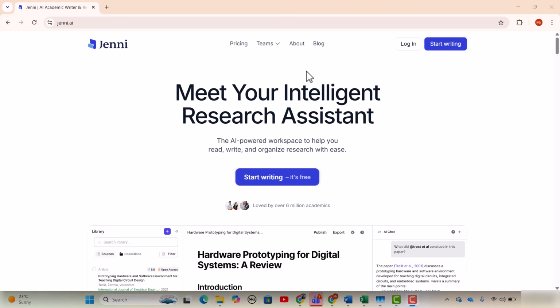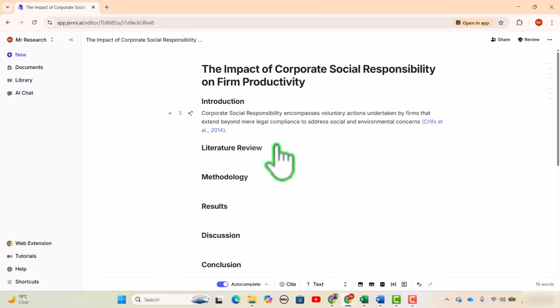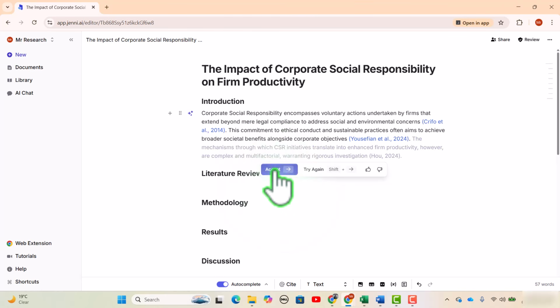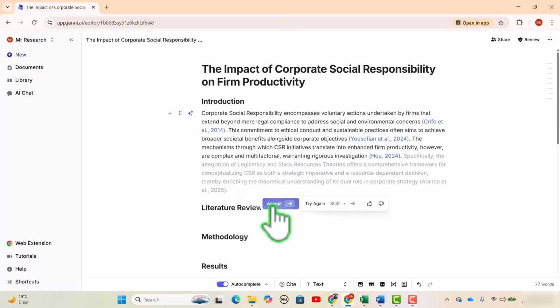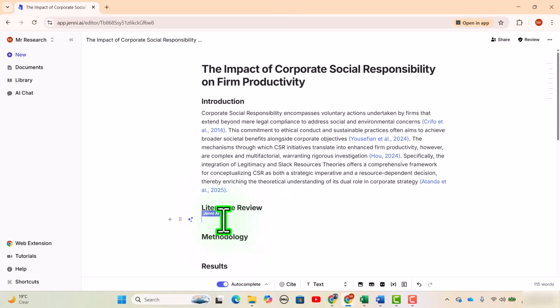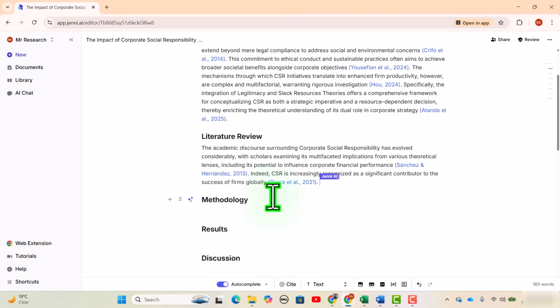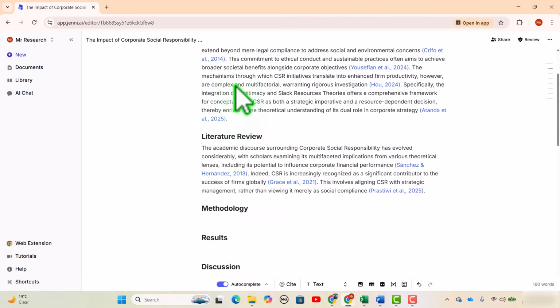In this video, I'm going to discuss how to use Jenni ethically and responsibly. Before moving forward, let me introduce Jenni. It is an all-in-one AI-powered workplace specifically designed for students, researchers, and academicians. It supports researchers in drafting manuscripts, generating ideas, and managing citations, making the research process faster and more structured.